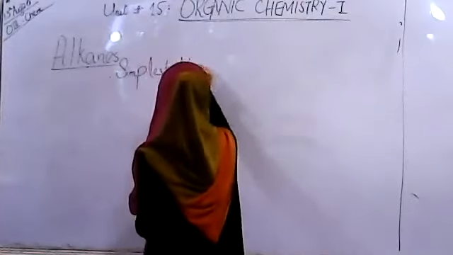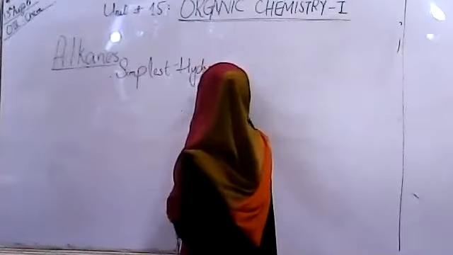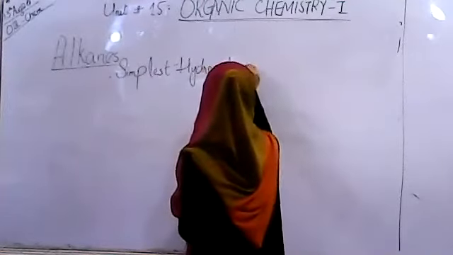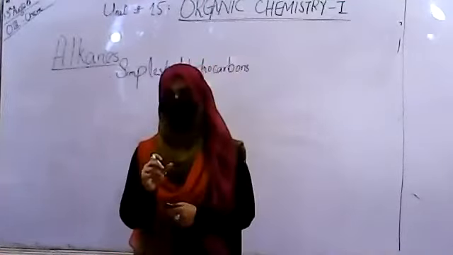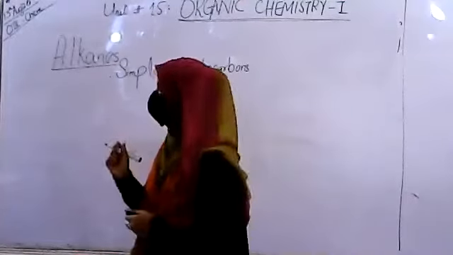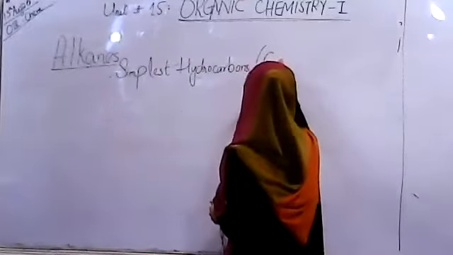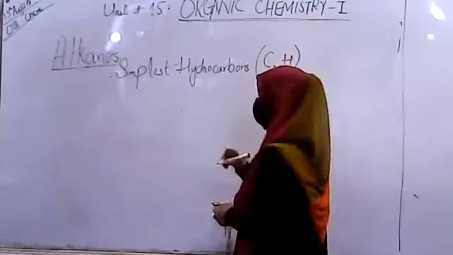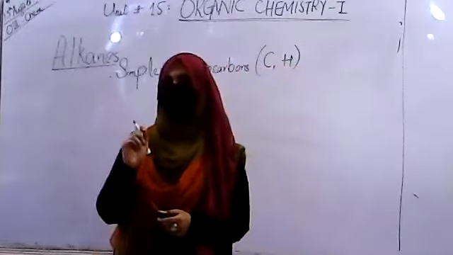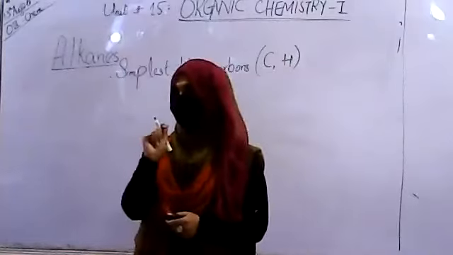Simplest hydrocarbons means they have only carbons and hydrogens. No other element is present in the simple alkanes.